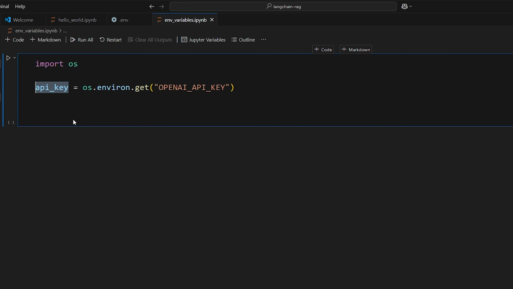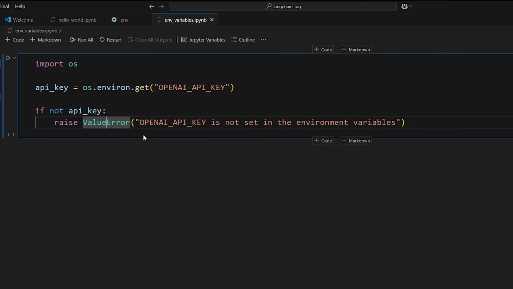Obviously, if it can grab it. If it cannot, it will be nothing. So we can do if not api_key. If that's the case, we're just going to throw an exception, say OPENAI_API_KEY is not set in the environmental variables. It's a very good idea to run code like this at the beginning of your notebook before you start working with anything, just to make sure that you have the necessary keys to communicate with their APIs, okay? The issue with this is that it's only if you have a global environmental variable, or at least an environmental variable that's not part of a .env file.